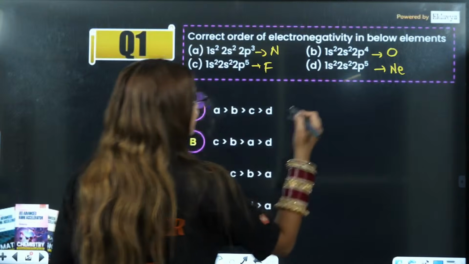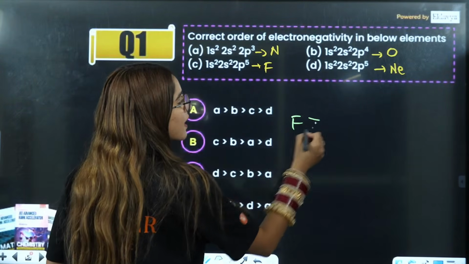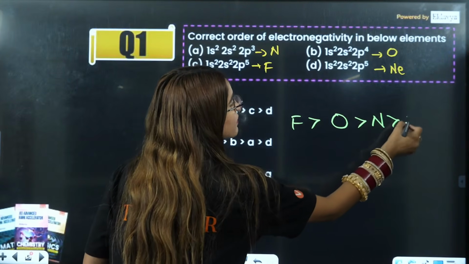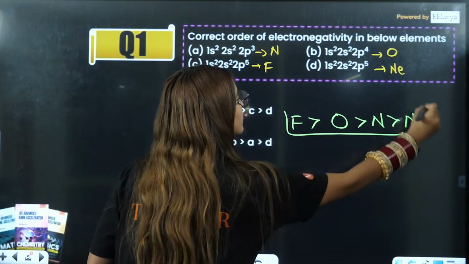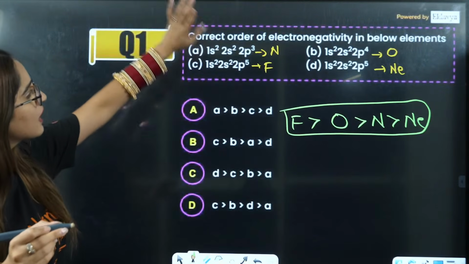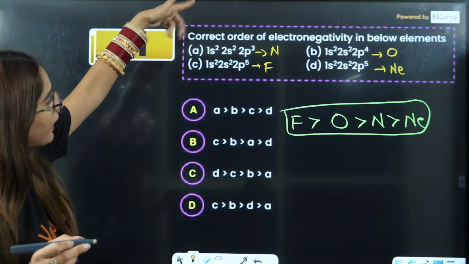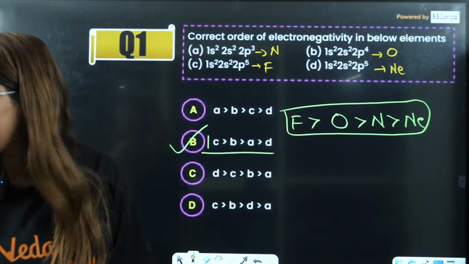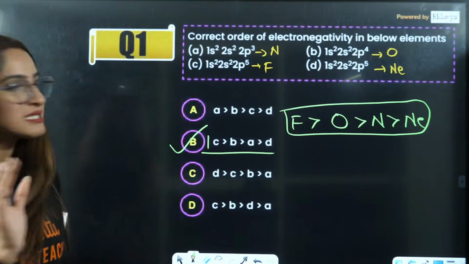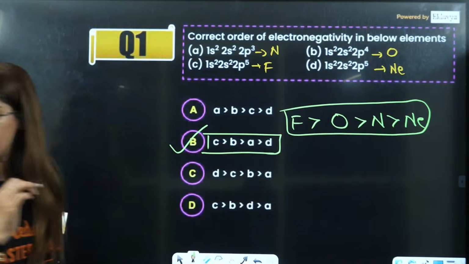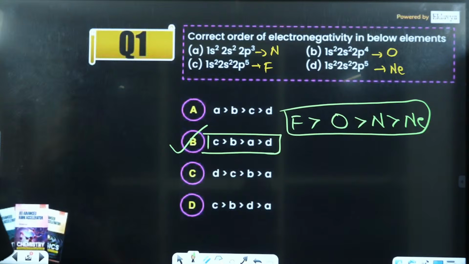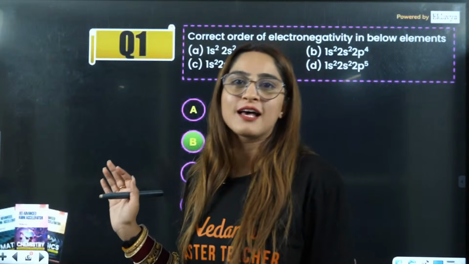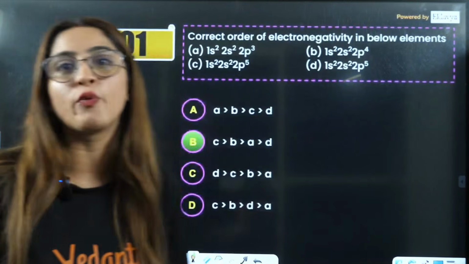And if you talk about all these cases, we know that fluorine has maximum electronegativity, then oxygen, then nitrogen, then minimum out of this is going to be neon. So the answer is C, B, A, D. That is B will be your correct order of electronegativity, right? So B is the correct answer. Is that clear? Yes? Okay. Now, that was a very simple question. I will not at all consider it as moderate even. This is an easy question, right?